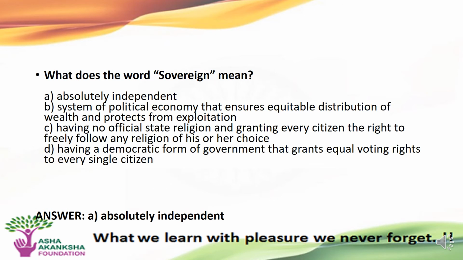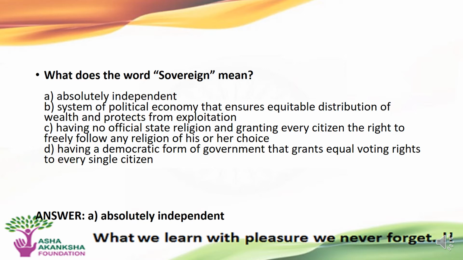The next question is, what does the word sovereign mean? Options are A. Absolute independence. B. System of political economy that ensures equitable distribution of wealth and protects from exploitation, C. Having no official state religion and granting every citizen the right to freely follow any religion of his or her choice, or D. Having a democratic form of government that grants equal voting rights to every single citizen.